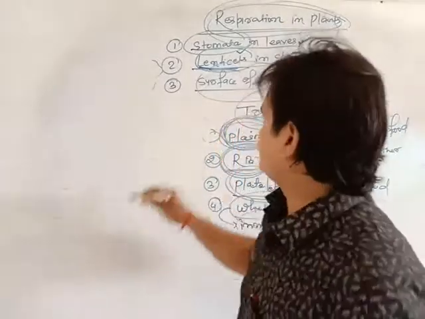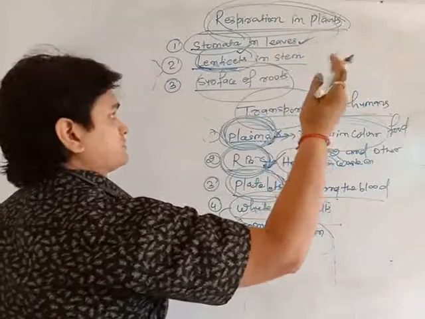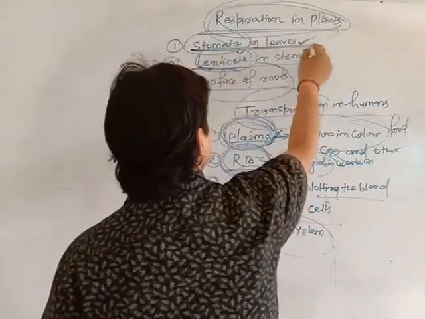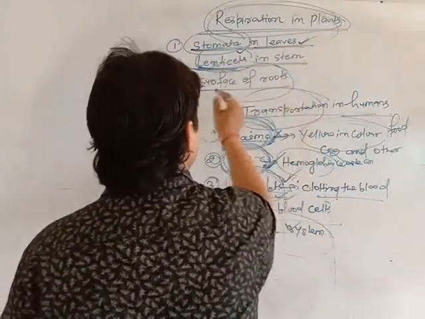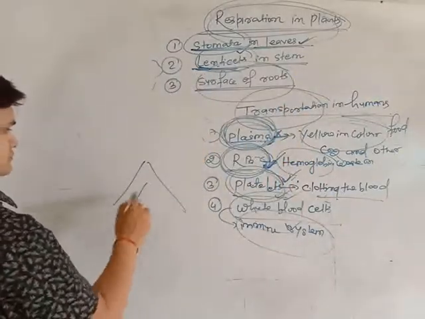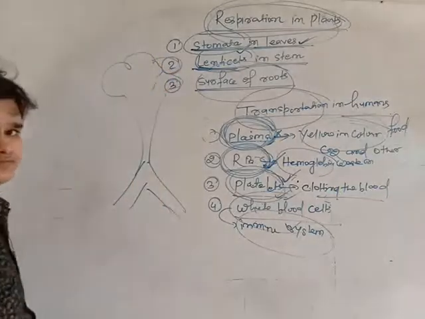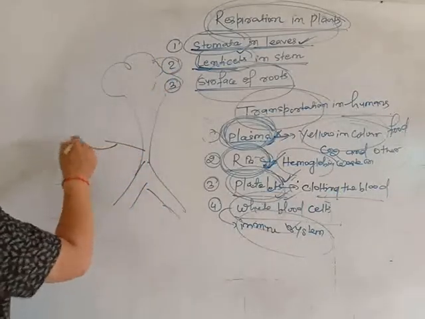So when we talk about the plant, respiration occurs in the plant through three parts. One is called stomata in the leaves, then lenticels, and then the surface of the roots. See, suppose this is a plant, and suppose these are the leaves.